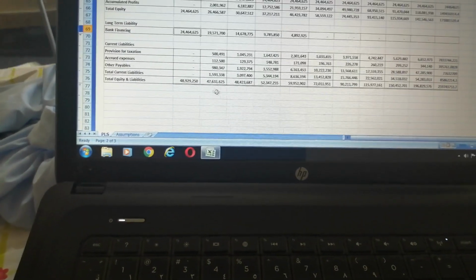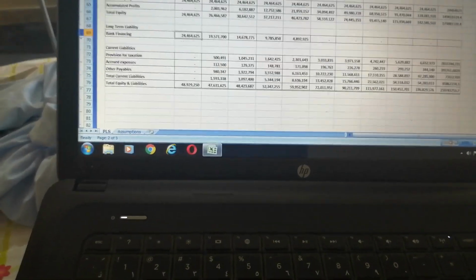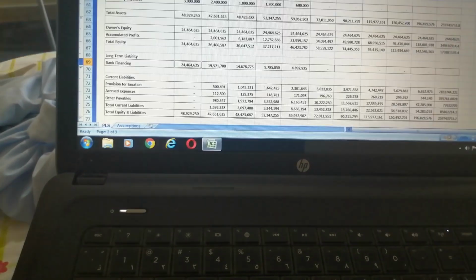Now the preliminary expenses, total assets come to this much, owner equity is this much, and the long-term loan is this much. This was 50% of that equity. Similarly, this balance sheet data is developed.